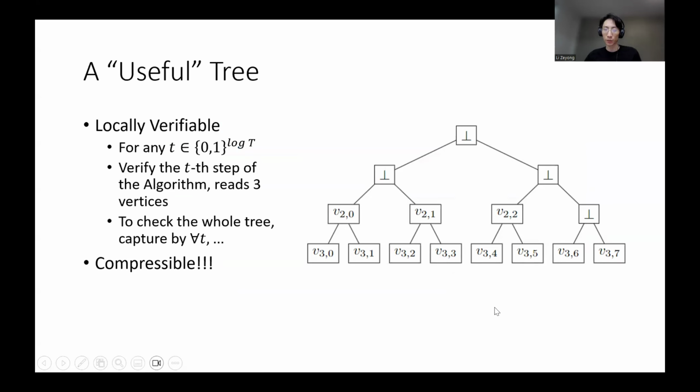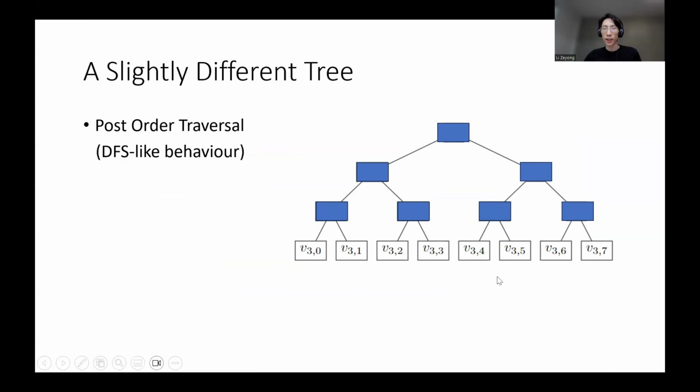To actually compress the tree, we need to look at a slightly different tree in the sense that we are going to traverse the vertices in a slightly different order. We are going to use the post-order traversal. It basically means that whenever you are done with 2 children of a vertex, you should immediately go to their parents. So here's what we do.